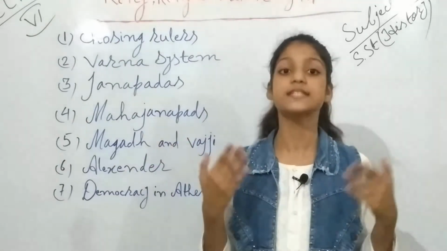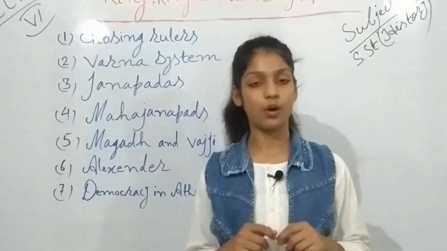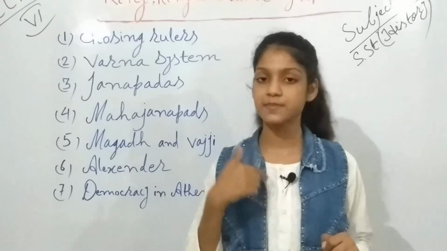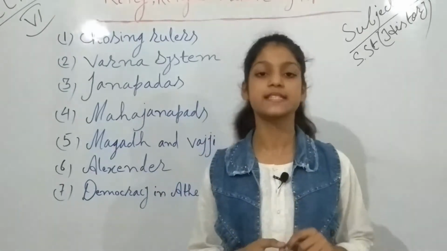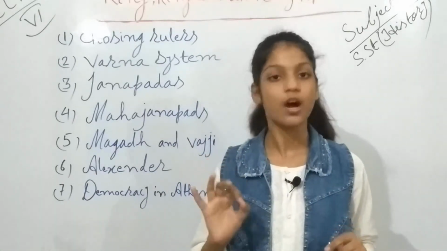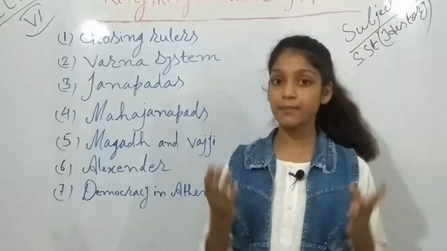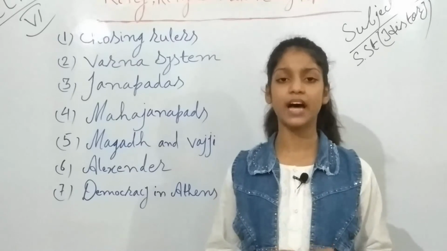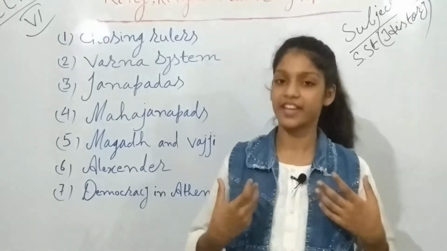That's why it was known as Gana. And what is the meaning of Sangha? I am saying Sangha, but nowadays it is said as Sang. Sangha means an association or organization.